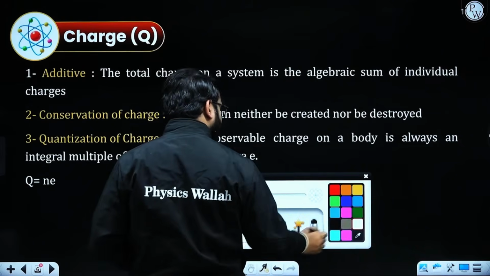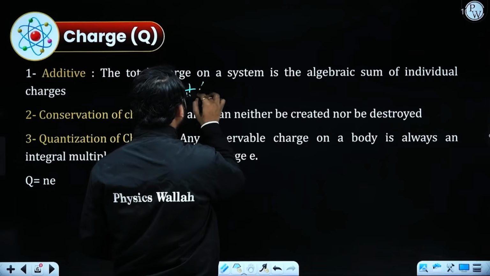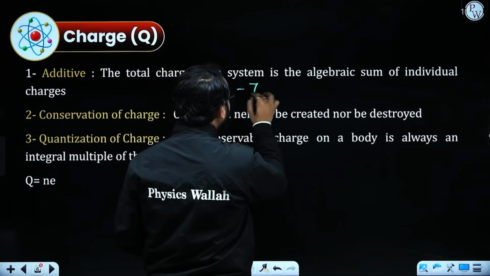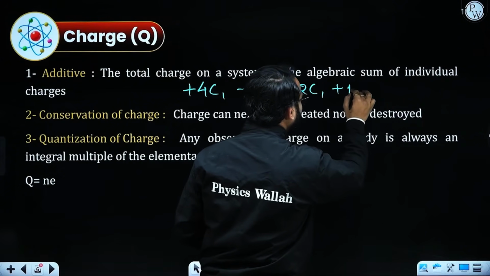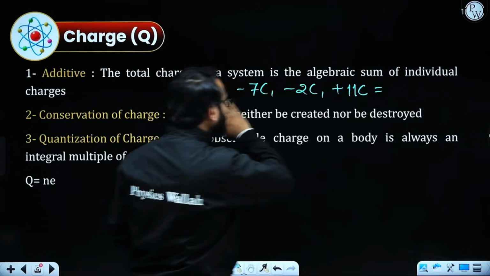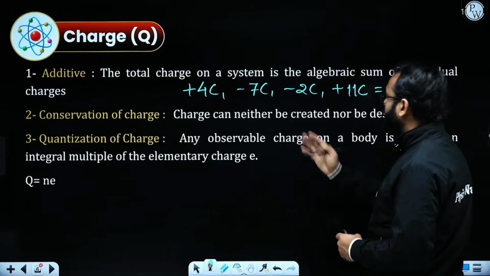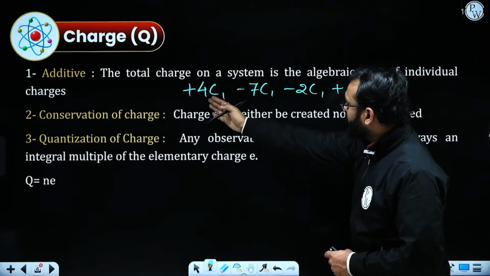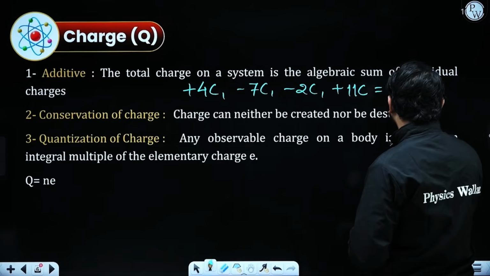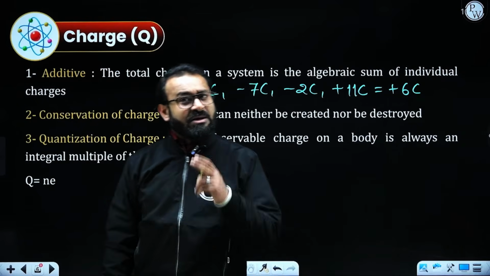For example, take plus 4 coulomb, minus 7 coulomb, then minus 2 coulomb and plus 11 coulomb. If someone asks what the total charge is, I add them: minus 9 plus 11 is plus 2, and plus 4 comes out as plus 6 coulomb. So they are additive in nature.